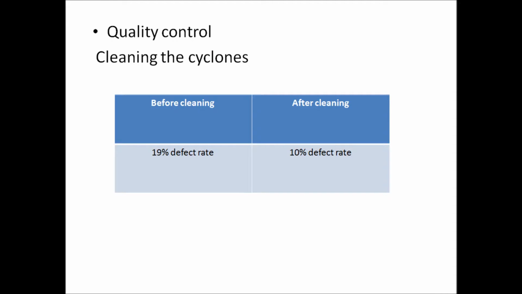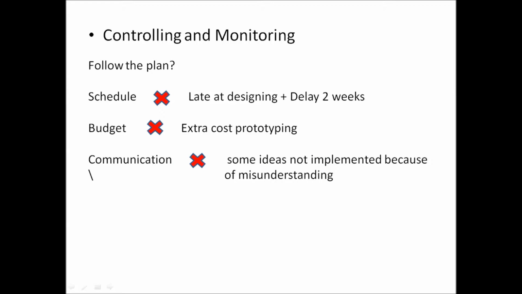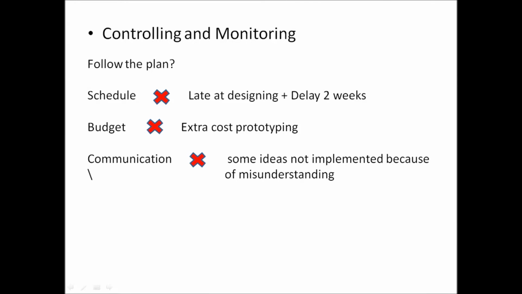This is the result for before and after cleaning the cyclone, which is 10% before cleaning and 90% of defect rate before, after cleaning the cyclone thoroughly by dissecting it. To execute this project, we need to visit the factory and brainstorm ideas for the solution to our problems. We also do the prototyping and create a tool for the dissection of the cyclones. The opportunities and threats that we are having while delivering this project: the opportunity is no cost for implementation, and the factory is already built with the machine in it. Meanwhile, the threat is high evaluating and quality costs, and it is hard to be done.